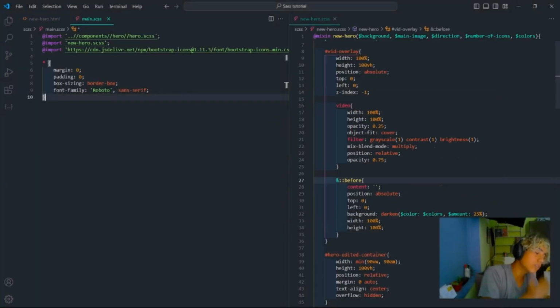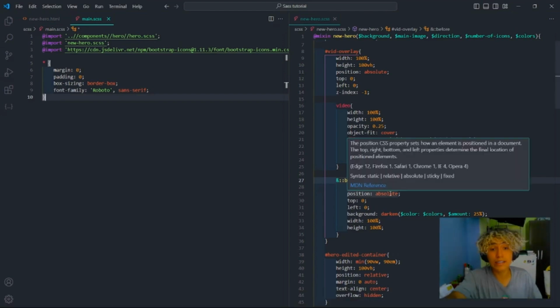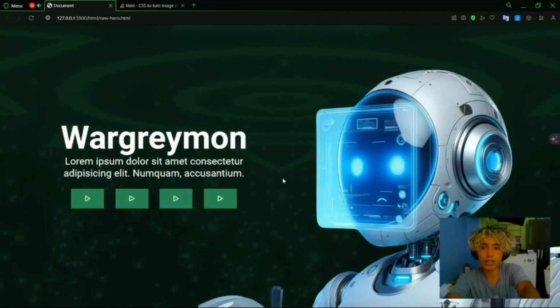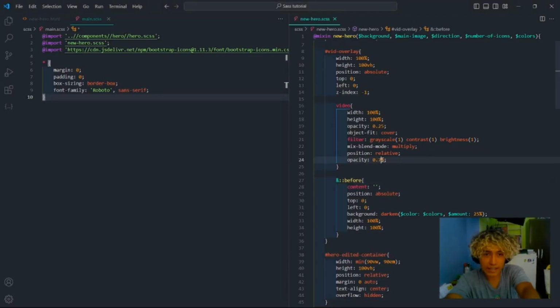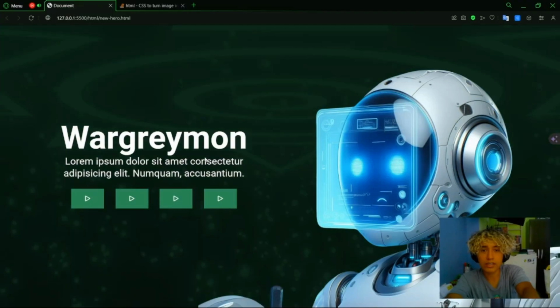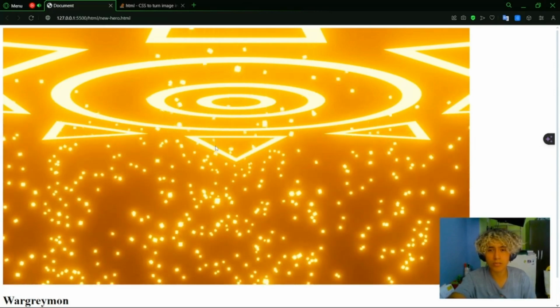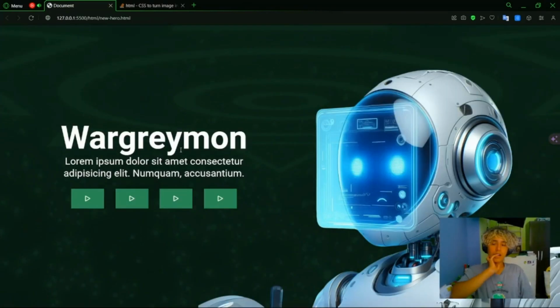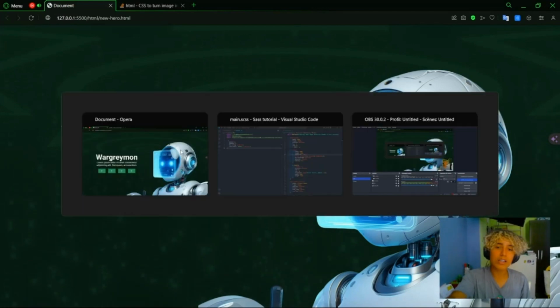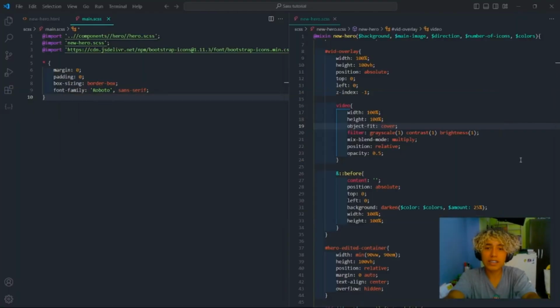Okay, this is before actually, not after, because if it is after, we're not gonna have the video on a higher layer. Therefore, we just have it like this, and I think I will set the video to 0.5 for opacity. I like to make it more visible, but I guess that will not work exactly. We have to make some adjustments about the position itself.